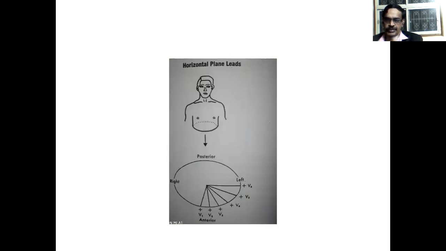In the horizontal plane, there are the V1 to V6 lead axes. V1 and V2 are the right chest leads, V3 represents the septal lead, and V4, V5, V6 are the left chest leads.